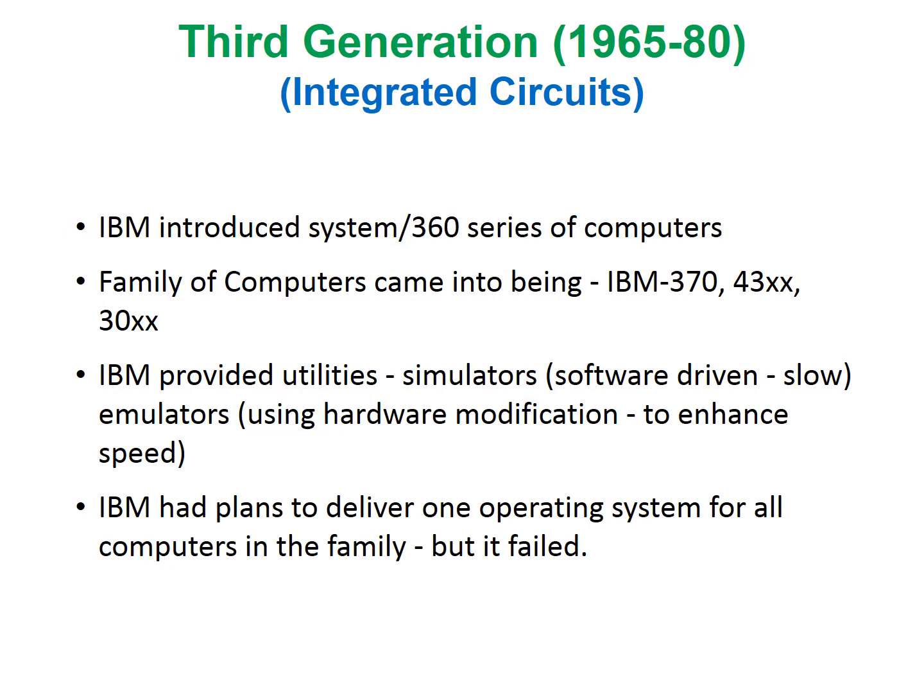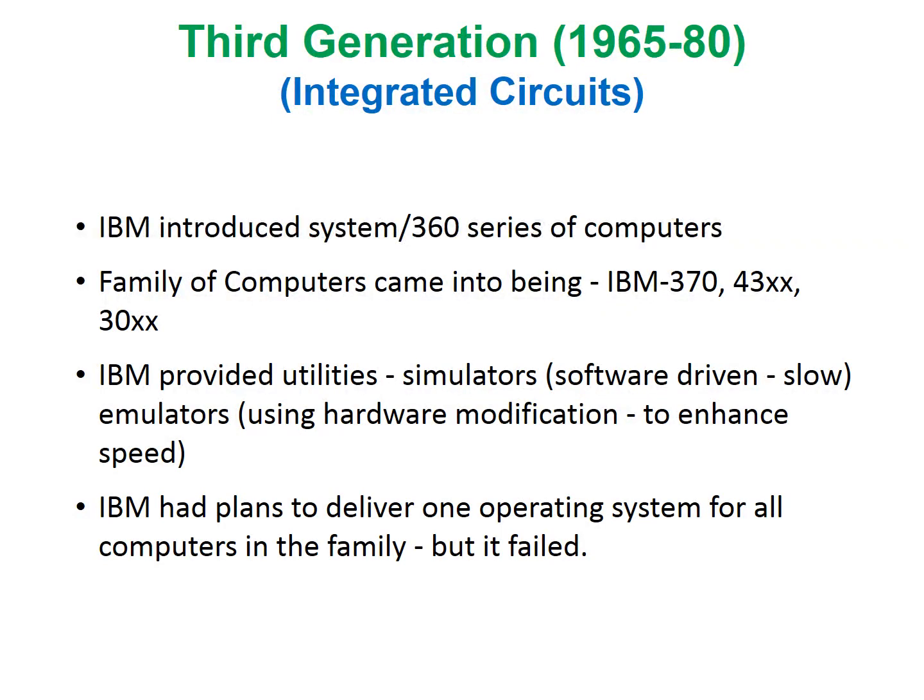In this generation, IBM introduced the System/360 series of computers. These computers were mutually compatible. The programs working on one computer would work on the other in the same family. This reduced the conversion efforts. Hence, the concept of a family of computers emerged in this generation. The IBM 370, 43XX, and 30XX computers belong to the same family.